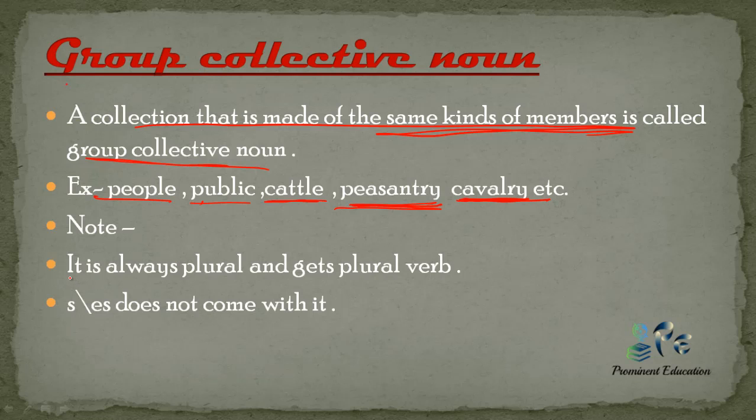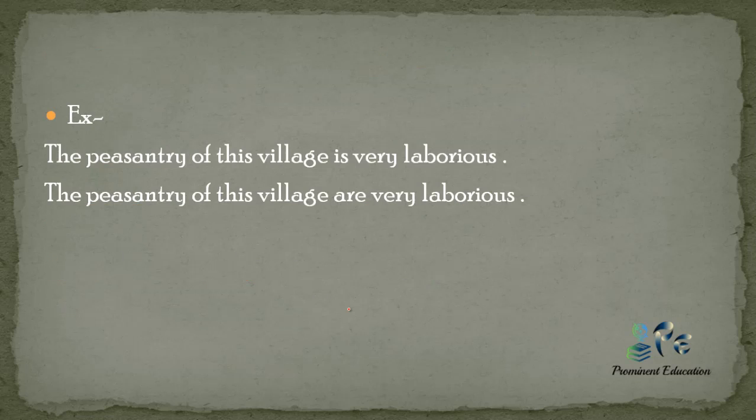Now group collective noun is plural and gets a plural verb. Very important, s or es are not used with them; with group collective nouns we do not use s or es to make them plural. For example, you can see "The peasantry of this village is very laborious."